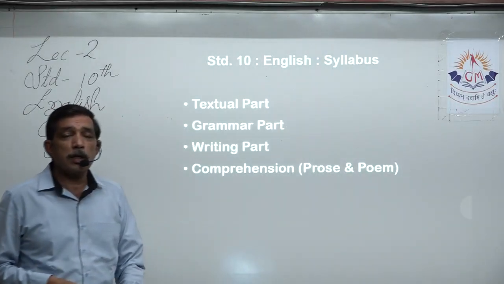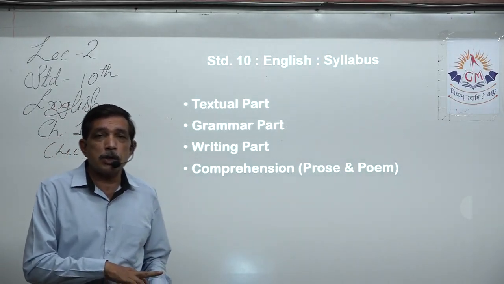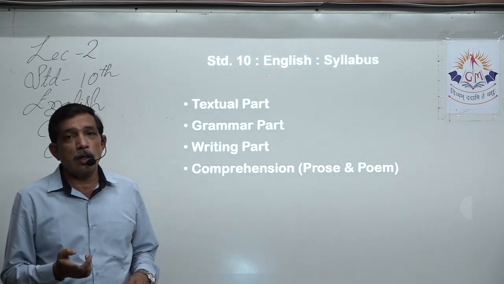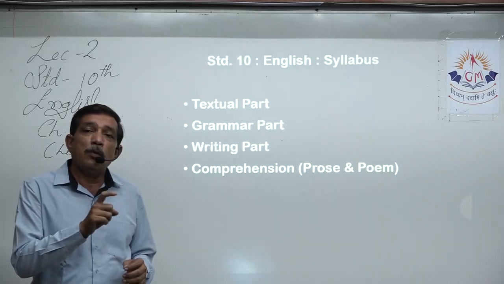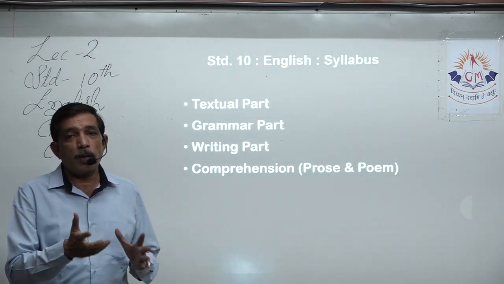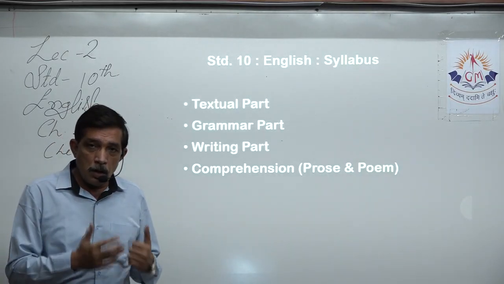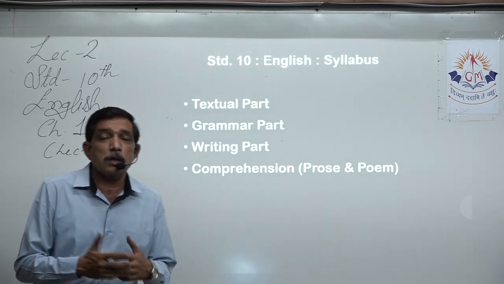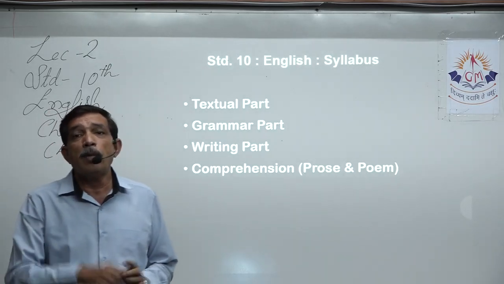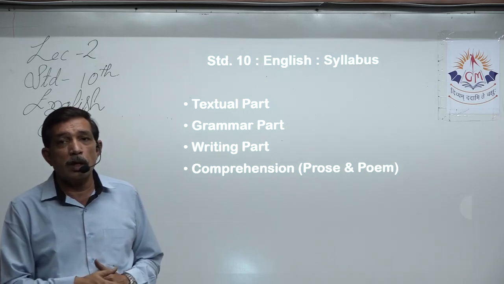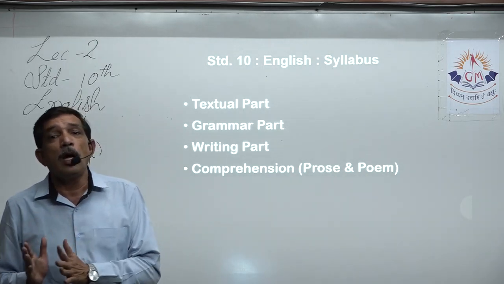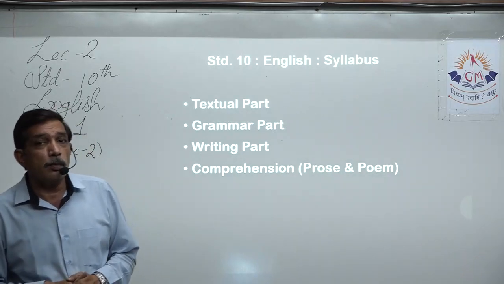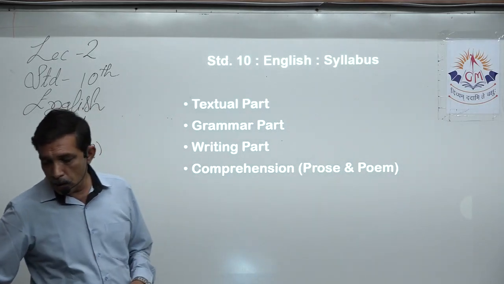Then we come to comprehension. That is textual comprehension and unseen comprehension, both of prose and poem. A passage will be given, we have to understand the passage and answer the questions given below it. In the same way for poem, 3 or 4 lines or a stanza will be given to us. We have to read it and understand it. It can be from the text, it can be an unseen one, so we have to be prepared for both of them.